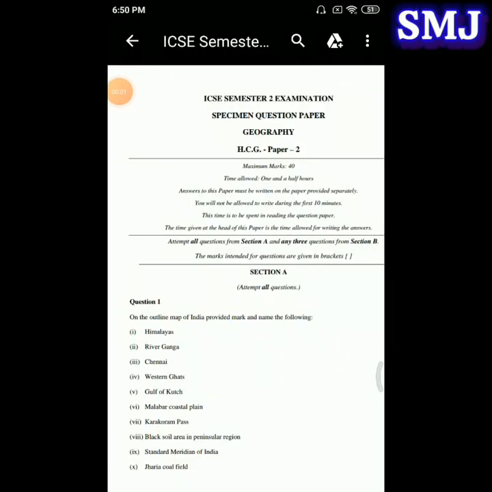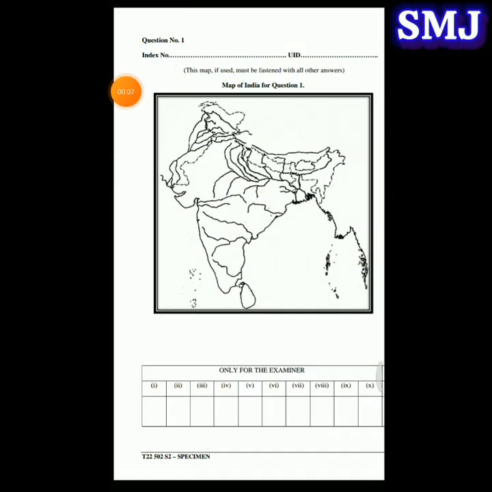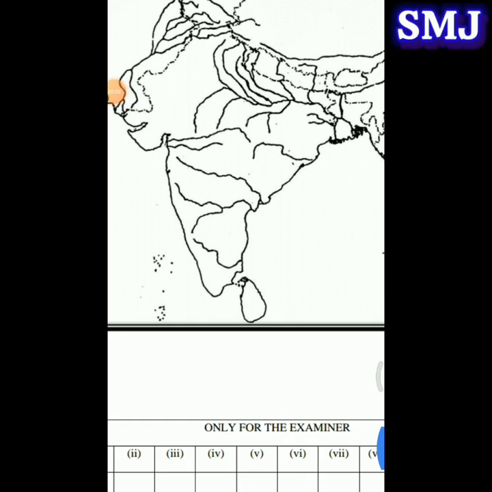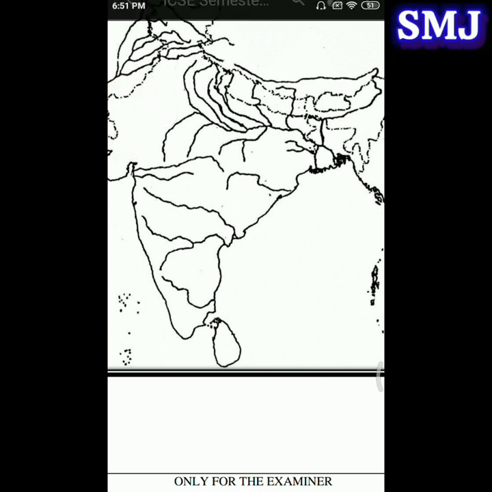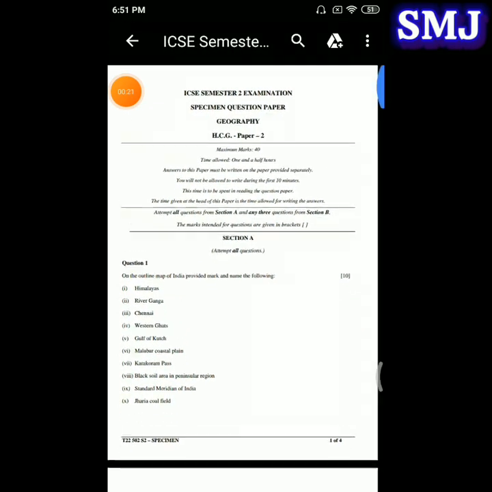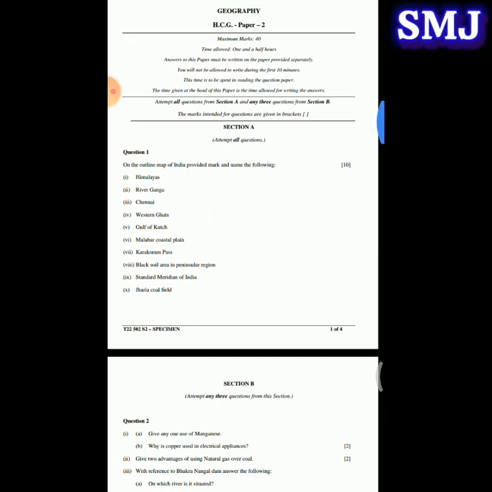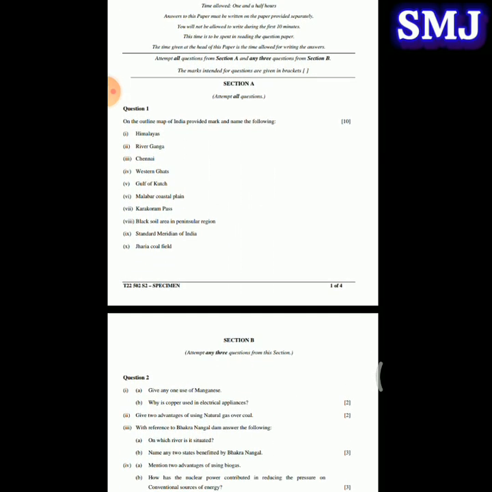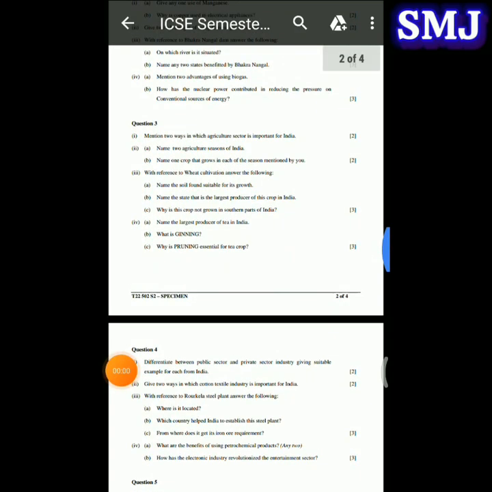So the next is Jharia coalfield. So the Jharia coalfield is around here. So its location is over here somewhere. I would like to request that as I am solving this in mobile, it is better for you to check the locations of each one from the textbook, so it will be better for you.